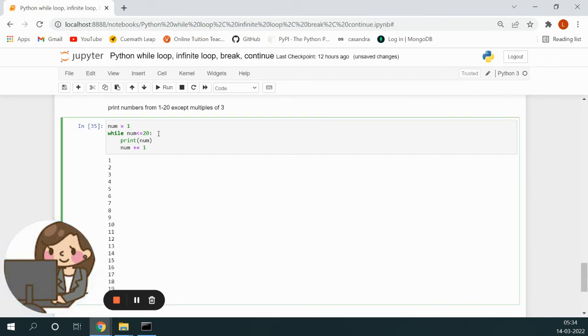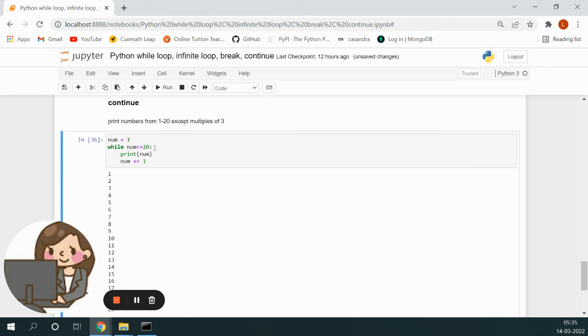But there is a condition. The requirement is that I want to print from 1 to 20, but I don't want to print multiples of 3. So I want to print everything, but not multiples of 3. So what can be done? What we can do is we'll check whether the num is a multiple of 3. That we know how to do. We'll use the modulus operator and check whether the remainder is equal to 0. If the remainder is equal to 0, what we will do, we'll give continue.